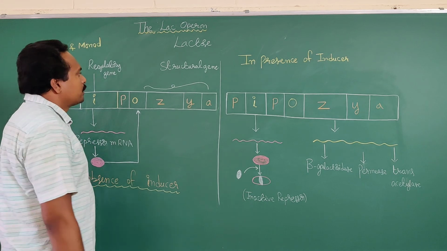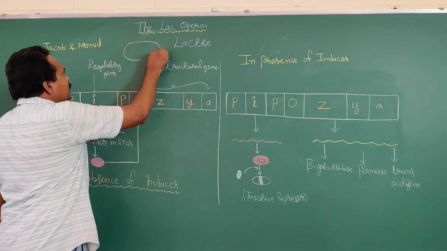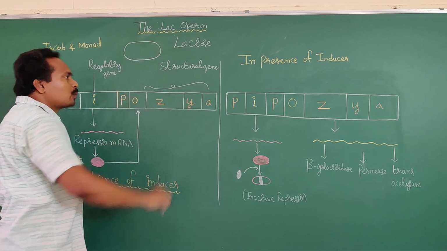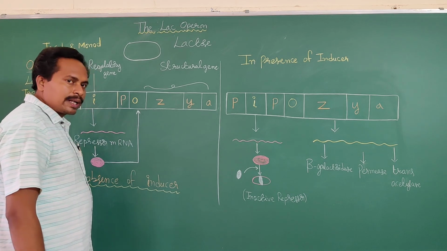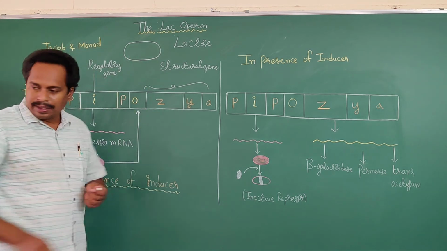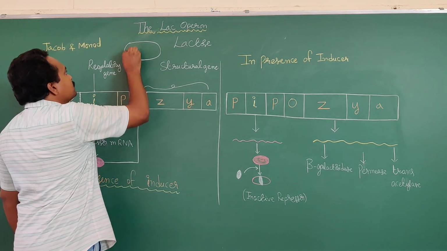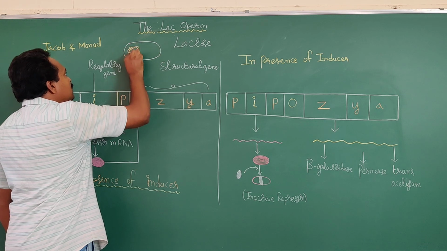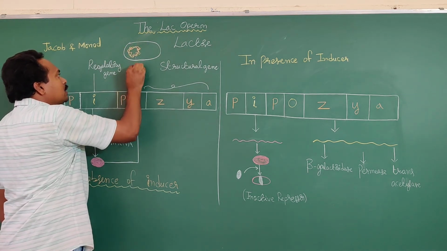Operon, what is operon? In bacterial prokaryotic organisms, already we have learnt about the prokaryotic cells. The kingdom Monera comprises prokaryotic organisms. In prokaryotes, the DNA, nucleoid, the genetic material is a nucleoid.